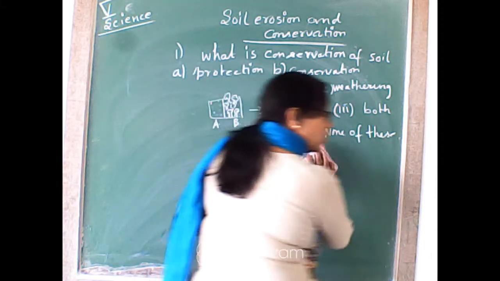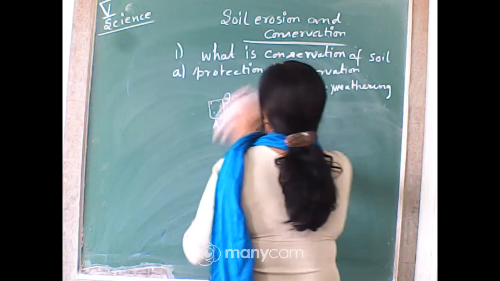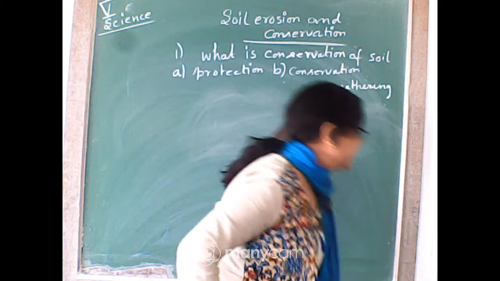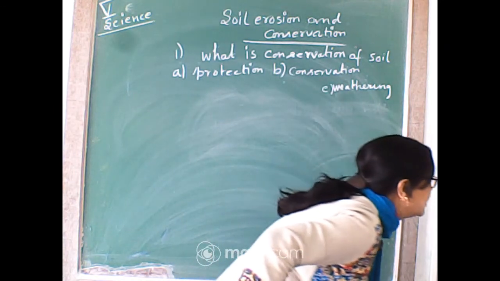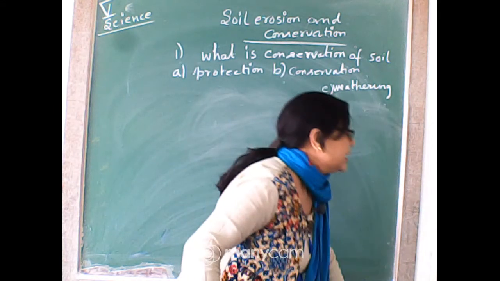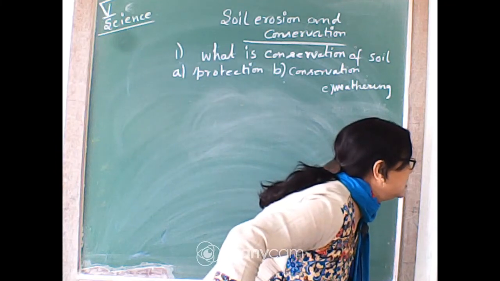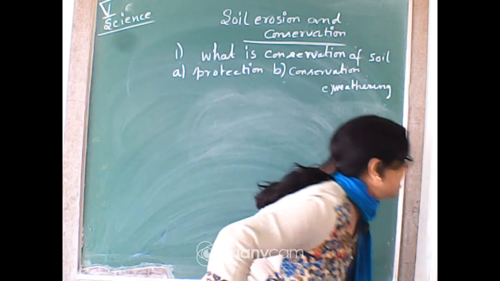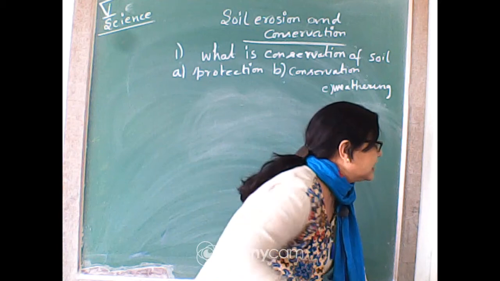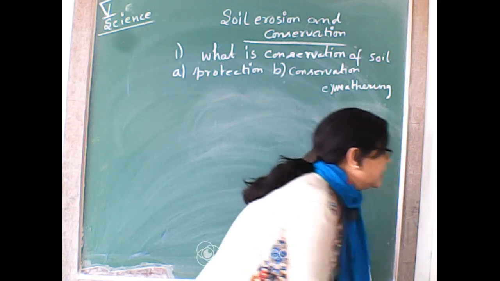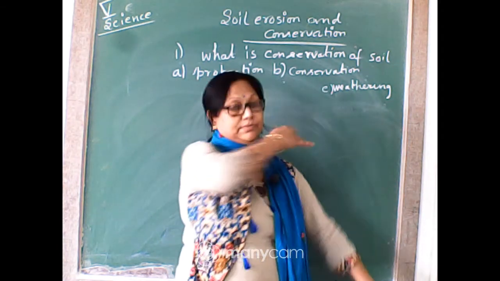This is not the B. Only one person has given the correct answer, that is Noreen. Okay, and Devanjan and others also gave the correct answer. Now who is sharing the screen?